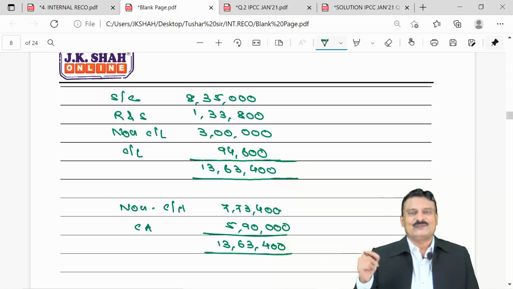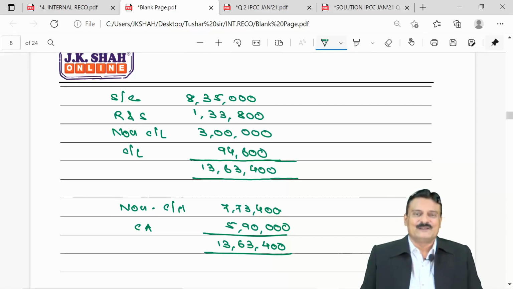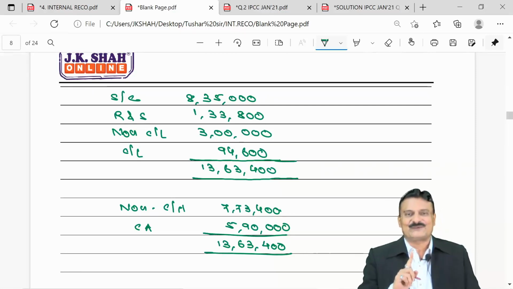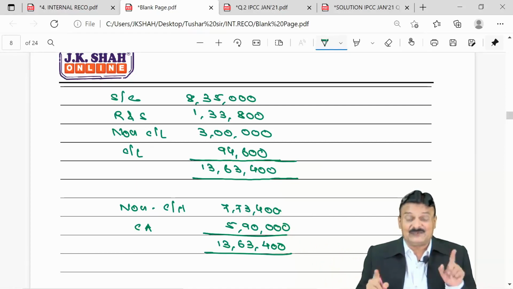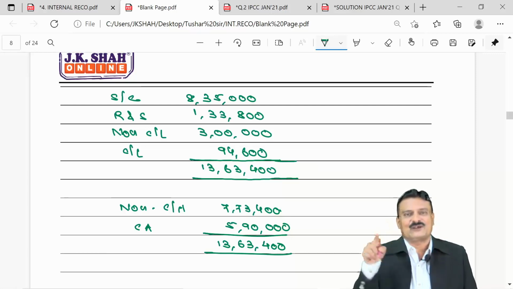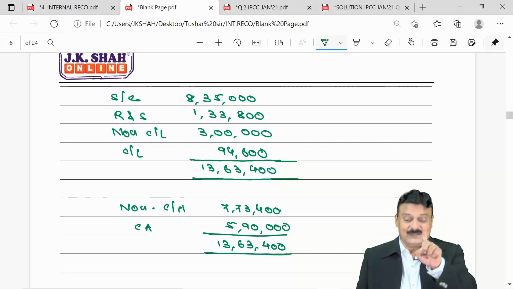They write the solution without writing narration, leading to huge loss in terms of marks. So don't create wrong habits, students. Make a habit of writing narration. At home when you practice, write narration but in short form. But that habit should be there, that as soon as the entry is over, immediately brackets should start. So that will always remind you again and again that yes, you have to write narration.